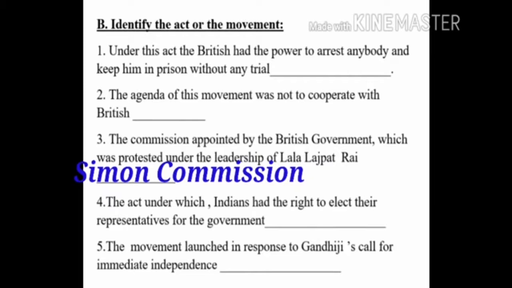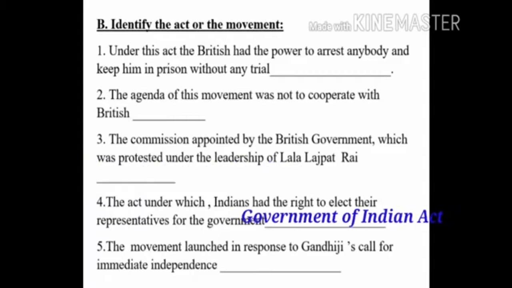This movement is called Simon Commission. Fourth question, the act under which Indians had the right to elect their representatives for the government. Dash. Yes, the answer is Government of India Act. Children, the act under which Indians had the right to elect their representatives for the government is called Government of India Act.